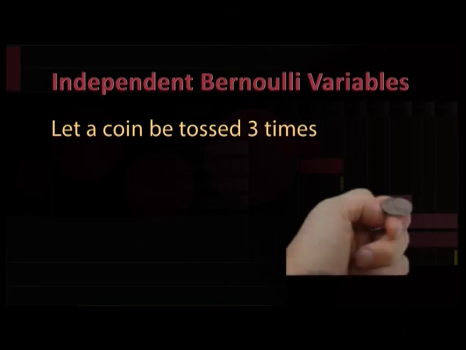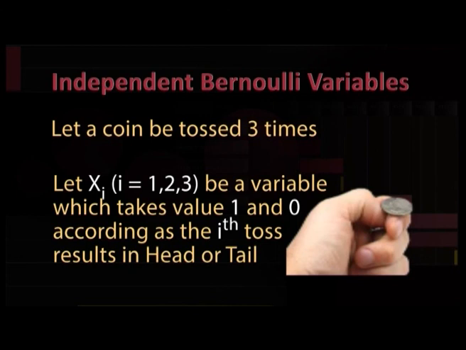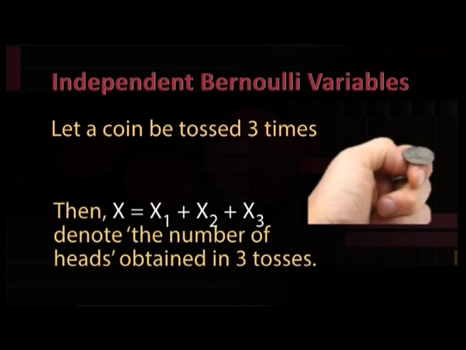The following cases give the sum of independent Bernoulli variables. Let a coin be tossed 3 times. Let xi, for i equal to 1, 2, 3, be a variable which takes values 1 and 0 according to whether the ith toss results in head or tail. Then x is equal to x1 plus x2 plus x3 denotes the number of heads obtained in 3 tosses.